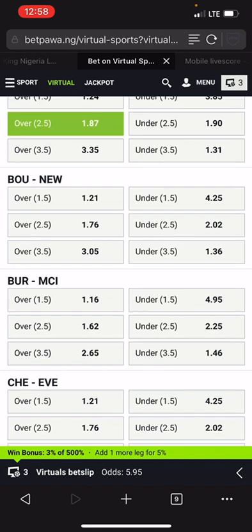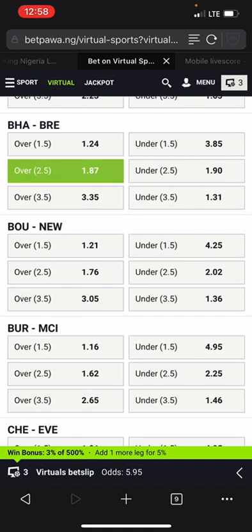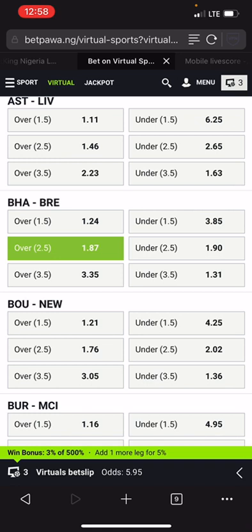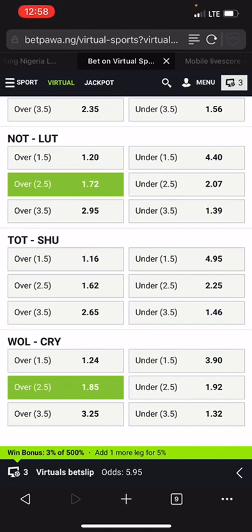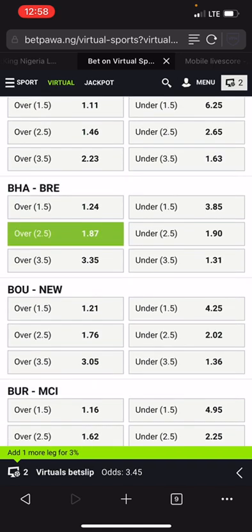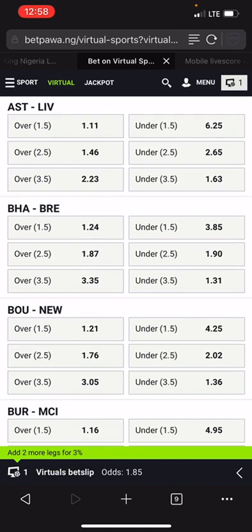Right now, the highest odd here is 1.87, which is Brighton versus Brentford. We are going to remove it. The lowest odd here is Luton versus Nottingham, 1.72. We are going to remove it. So the middle odd is Wolf versus Crystal Palace. Is the middle odd right here. Wolf versus Crystal Palace. Now let's check their result.